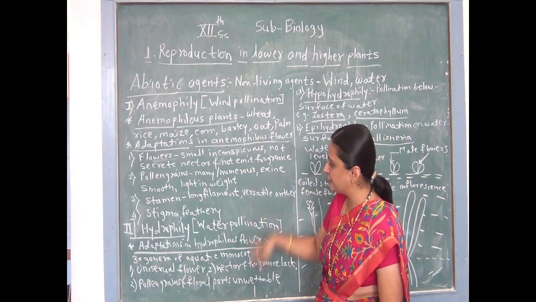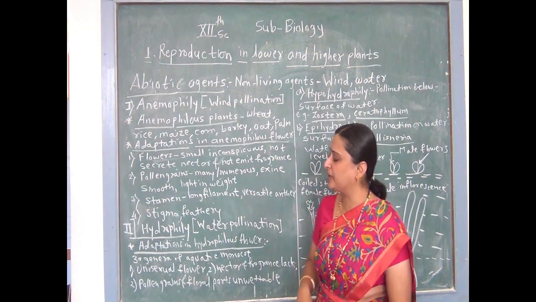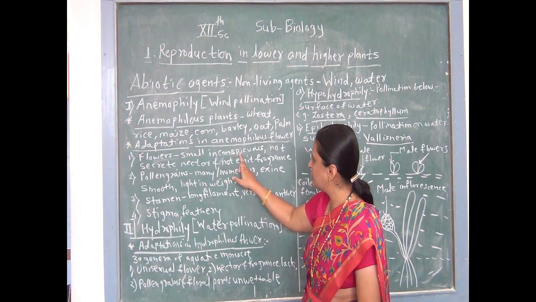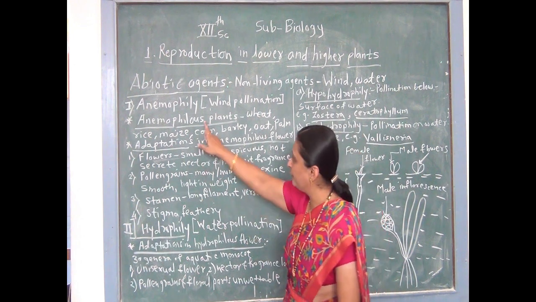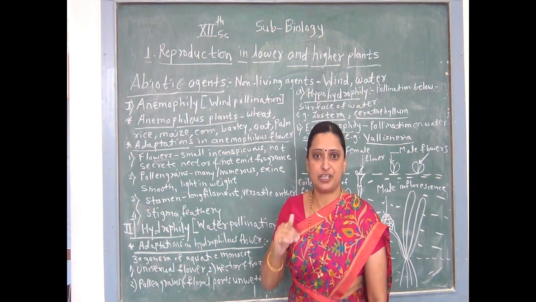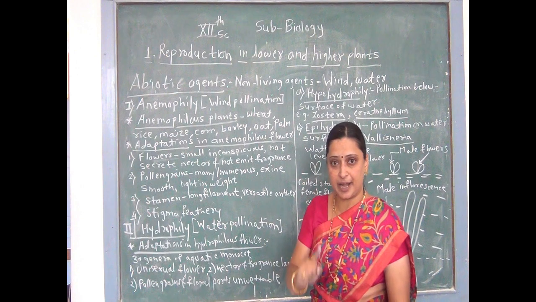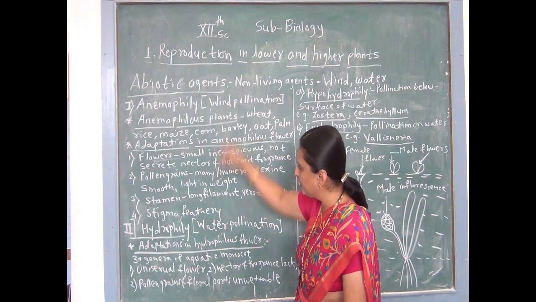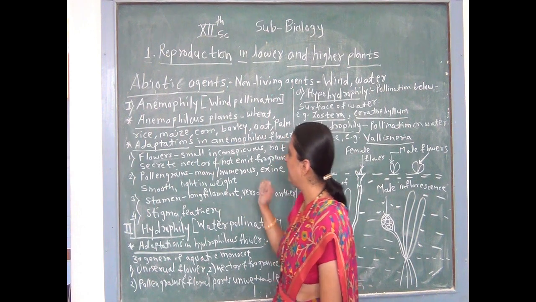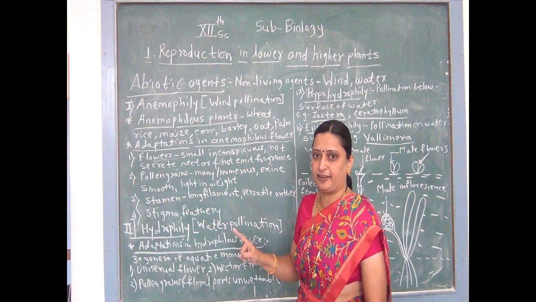Therefore, we will also see the common characteristics, the common adaptations, of anemophilous plants and aquatic plants. बघा मी परत एकदा एनिमोफिलस मध्ये आणि हायड्रोफिलस फ्लावर मध्ये काही कॉमन ॲडॅप्टेशन असते आपण बघूया. In case of anemophilous plants and hydrophilous plants, common adaptations in both types of pollination: flowers are small, inconspicuous, do not secrete nectar, do not emit fragrance, and also flowers are not brightly colored.